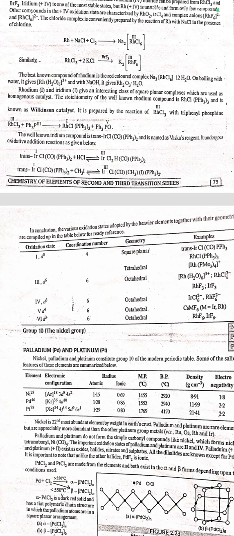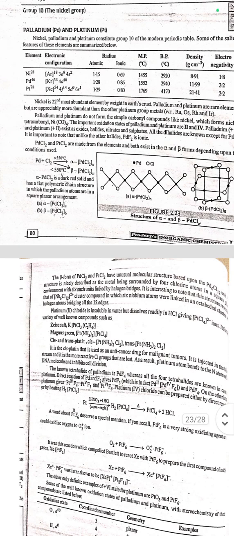Rhodium and iridium give an interesting class of square planar complexes which are used as homogeneous catalysts. The stereochemistry of the well-known rhodium compound RhCl(PPh3)3 is known as Wilkinson catalyst. Now the chemistry of